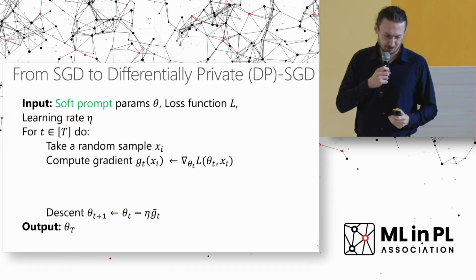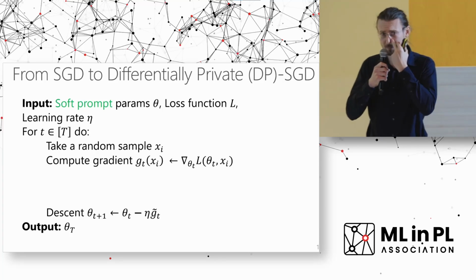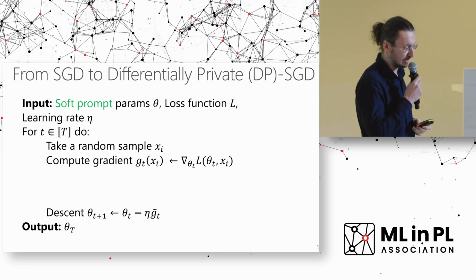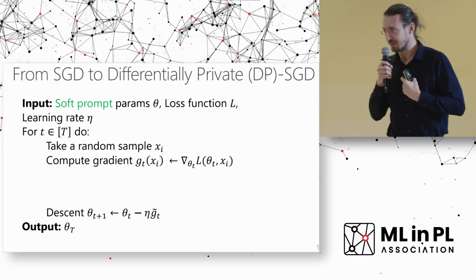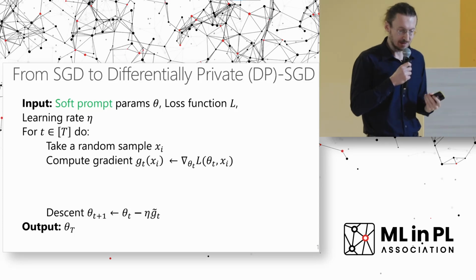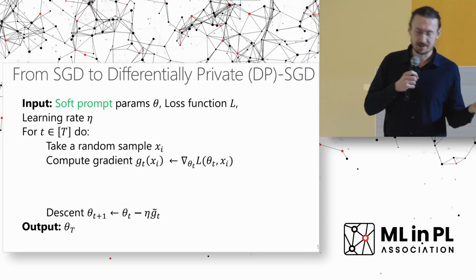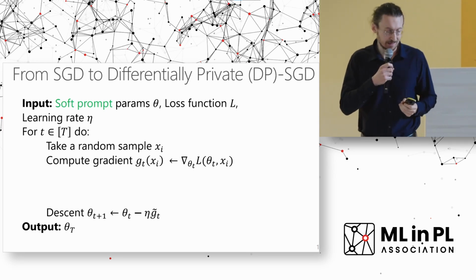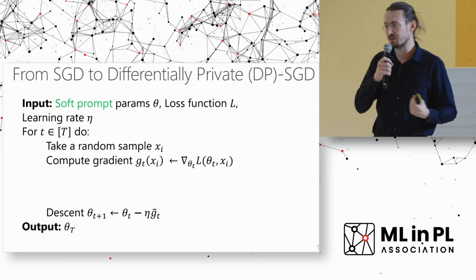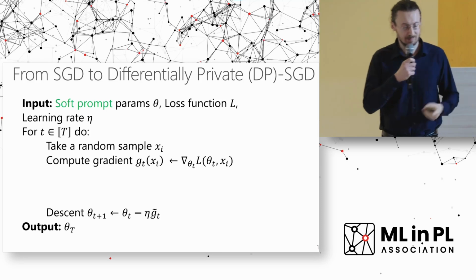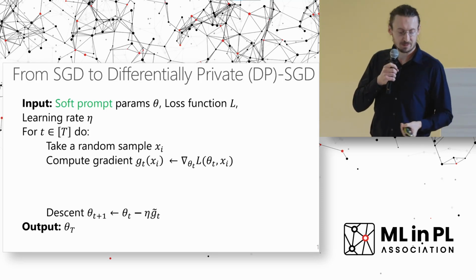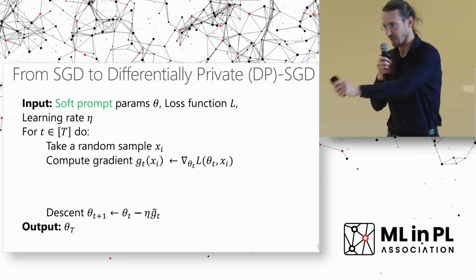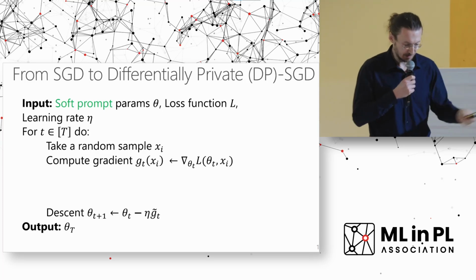So now, how can we do that? Let's start from the beginning. Probably most of you have heard about SGD, so how do we train models? This is a relatively easy algorithm. We have as input, in this case, our soft prompt with parameters theta, some loss function L, and learning rate eta. We have T training rounds, and for every single training round, first we randomly sample some example x sub i, we compute the gradient for this example, and then we take this gradient and update parameters in the opposite direction to the gradient, because we do loss minimization.